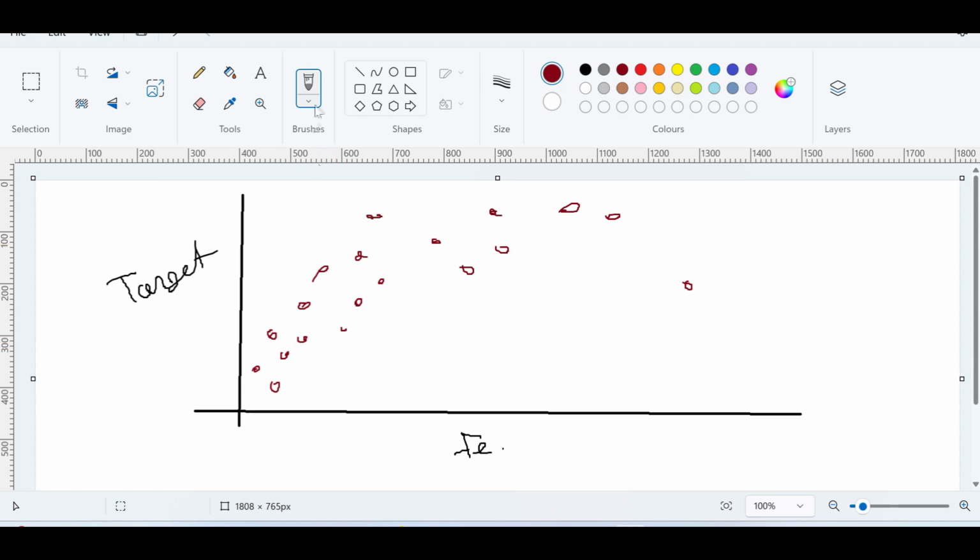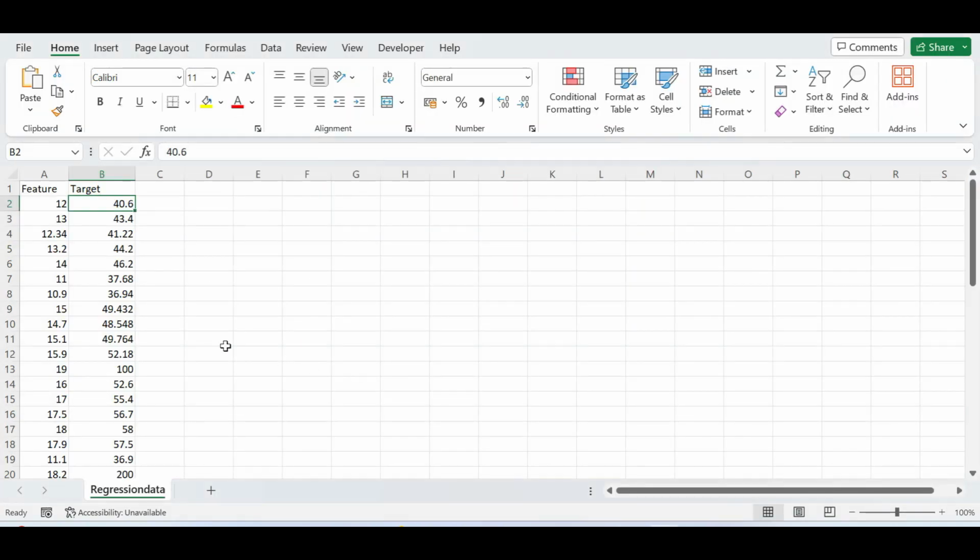See, regression means a simple line equation. Basically, the target is the dependent variable. This target depends on features. Whenever you are doing a regression, we have a target and the rest of all these features, so basically the target depends on the features. Right now we have one feature and one target, which means it's a simple linear regression. So right now we'll talk about simple linear regression.